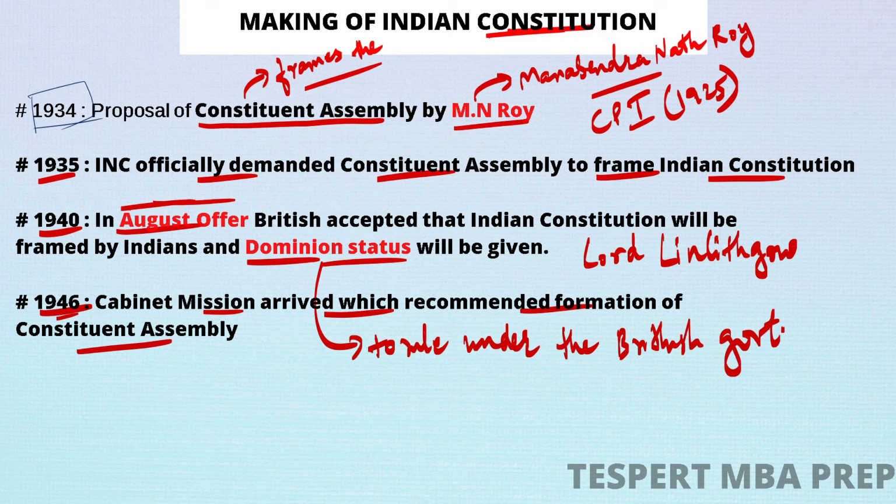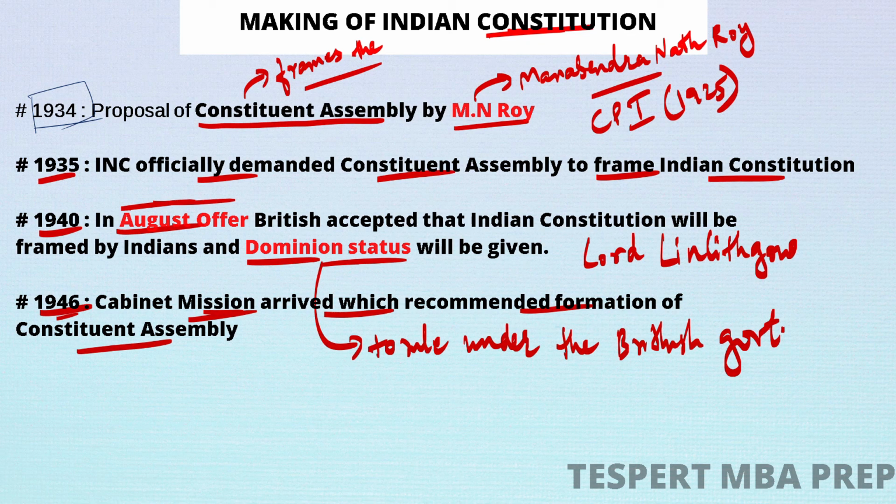Due to the whole pressure and agitations, the British realized that their days in India were over, and they had to leave India by making it free. So they realized this, and in 1946, the Cabinet Mission arrived in India, which recommended the formation of Constituent Assembly.